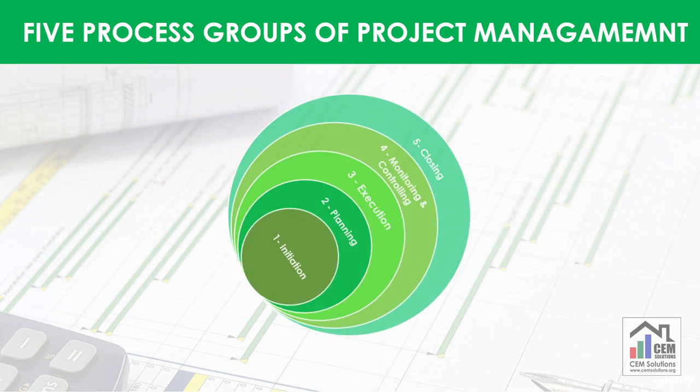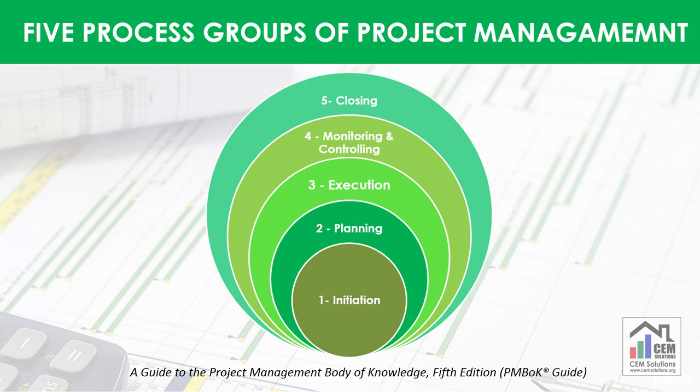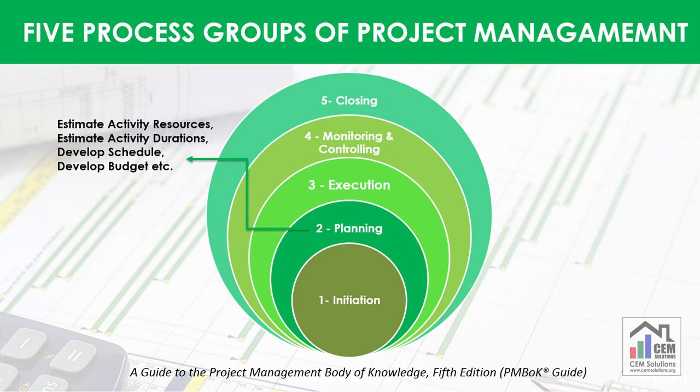Project management is divided into 5 process groups. These are initiation, planning, execution, monitoring and controlling, and closing. Each process group contains different processes. For example, in planning process group, there are processes like estimate activity resources, estimate activity durations, develop schedule, and develop budget, etc. Similarly, in execution process group, there are processes like direct and manage project work, conduct procurements, etc.